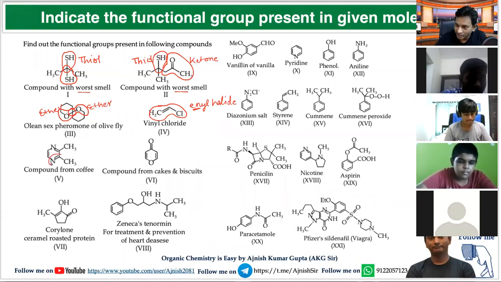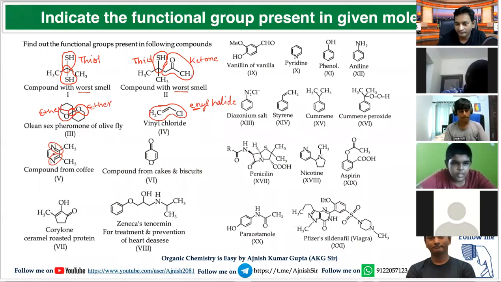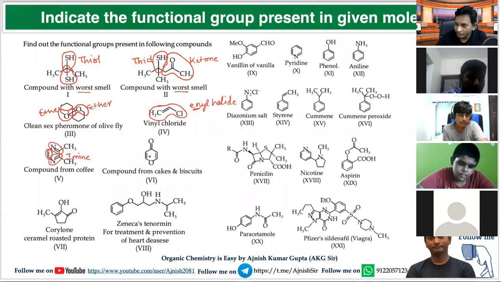Now think for this. Carbon double bond nitrogen. What will you say? Imine. This is an imine group. And what about this, carbon-carbon double bond? Alkene. Very good.